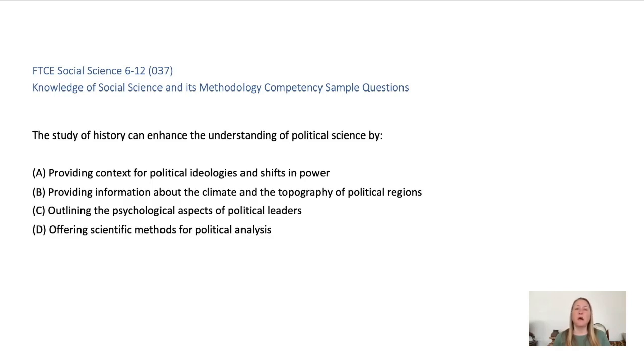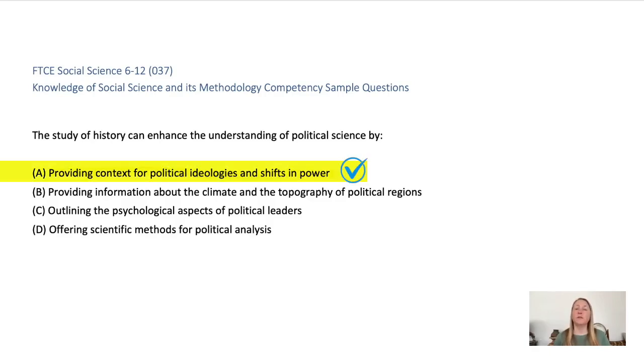B. Climate and topography is incorrect. That's more related to geography. C. Psychological aspects is incorrect. That falls under psychology. D. Scientific methods is incorrect. Political science uses some research methods, but history doesn't focus on teaching those methods. The correct answer is A.